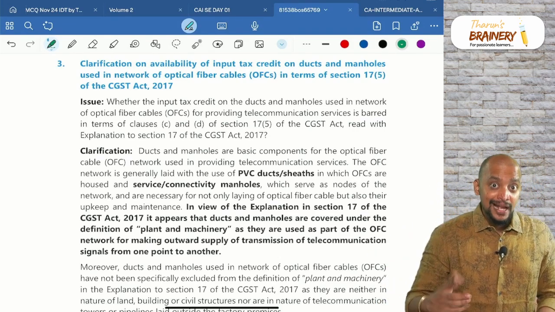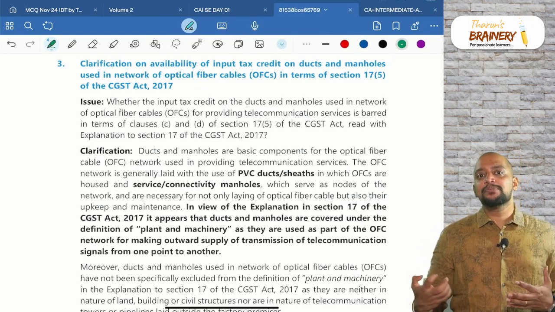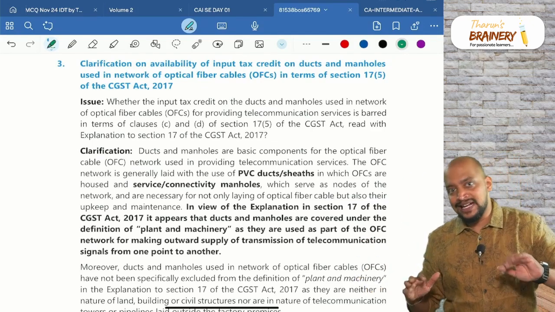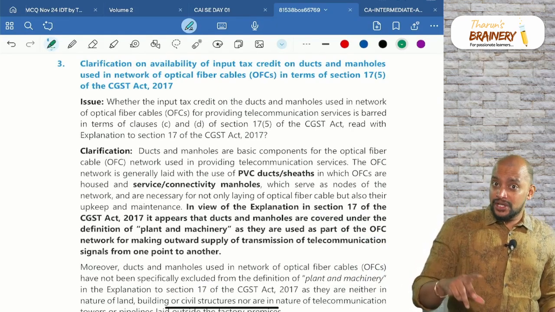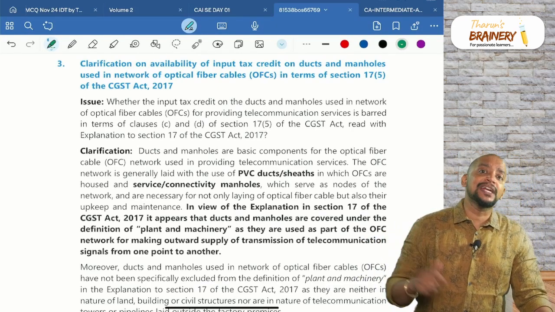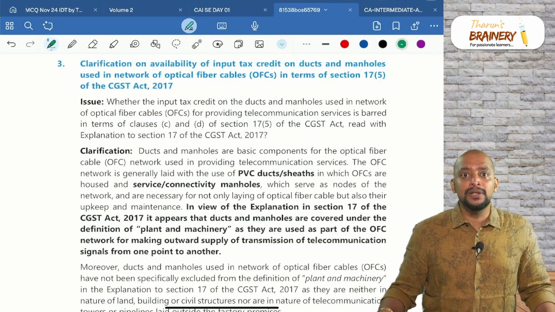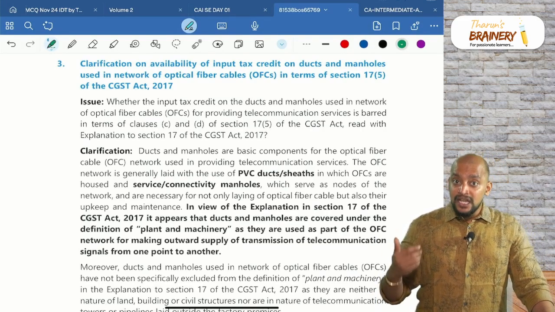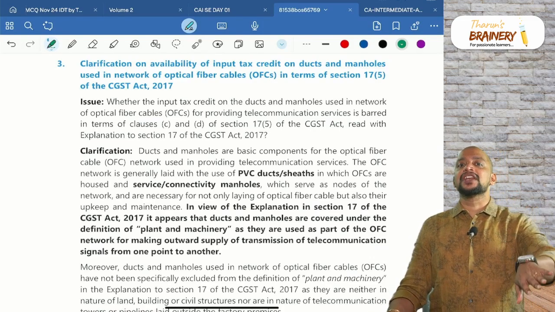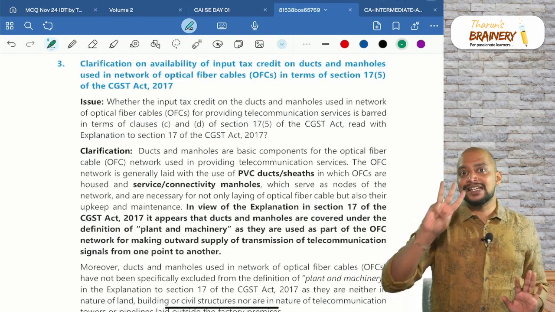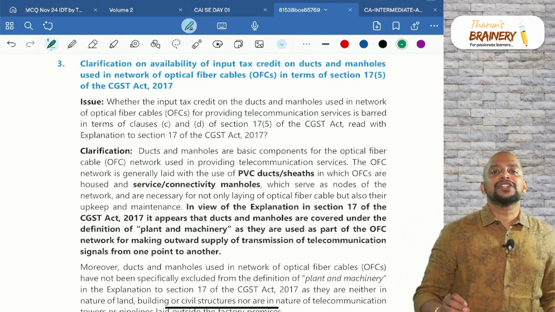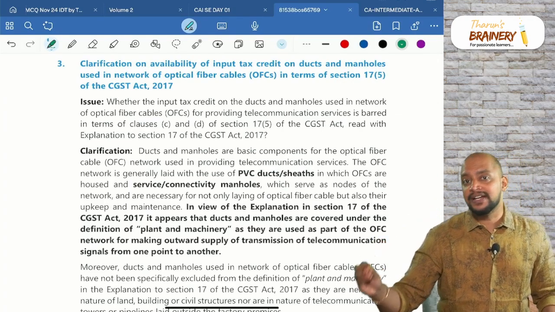Exception number 1, if it is purchased by the supplier for providing the construction, so he can take ITC, or if the construction expenditure instead of being capitalized is charged to P&L, then also ITC available. And number 3, if that construction is in relation to plant and machinery, then also ITC can be available. These are the 3 exceptions. But plant and machinery excludes telecommunication towers and pipelines laid outside factory gate.